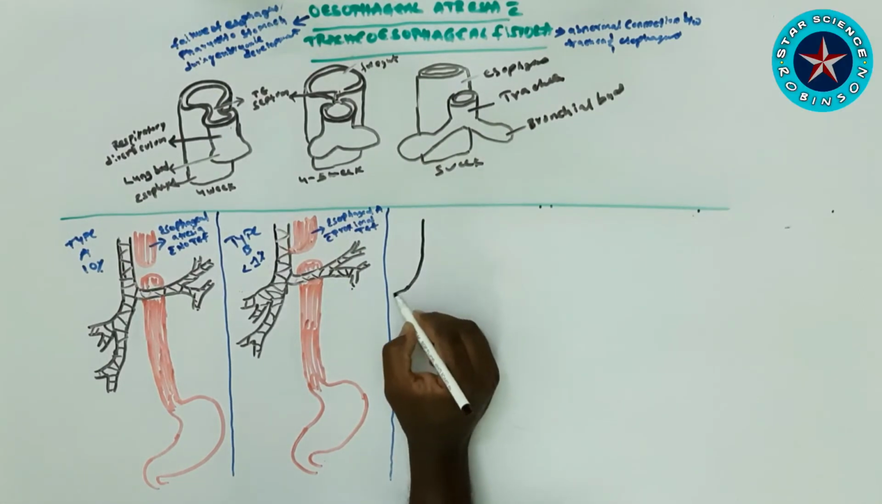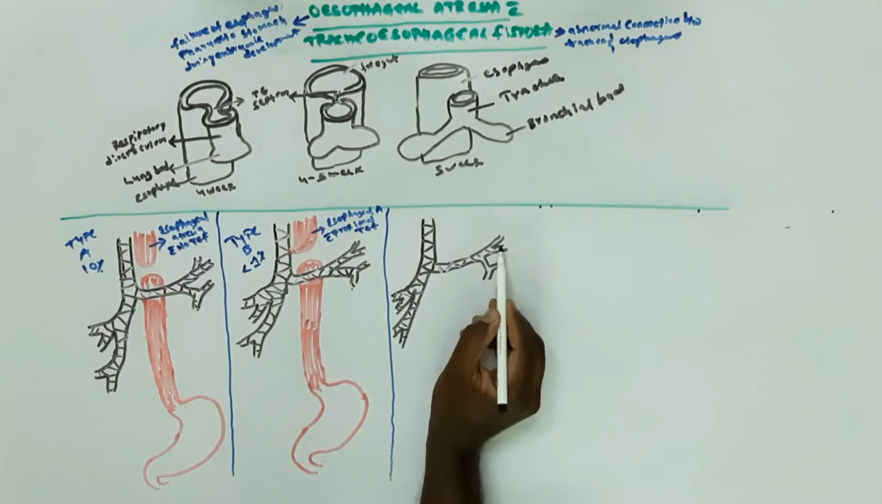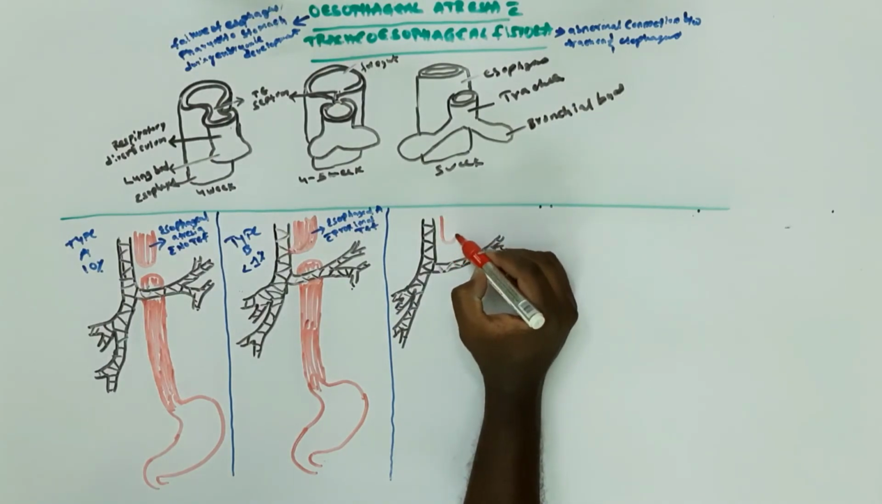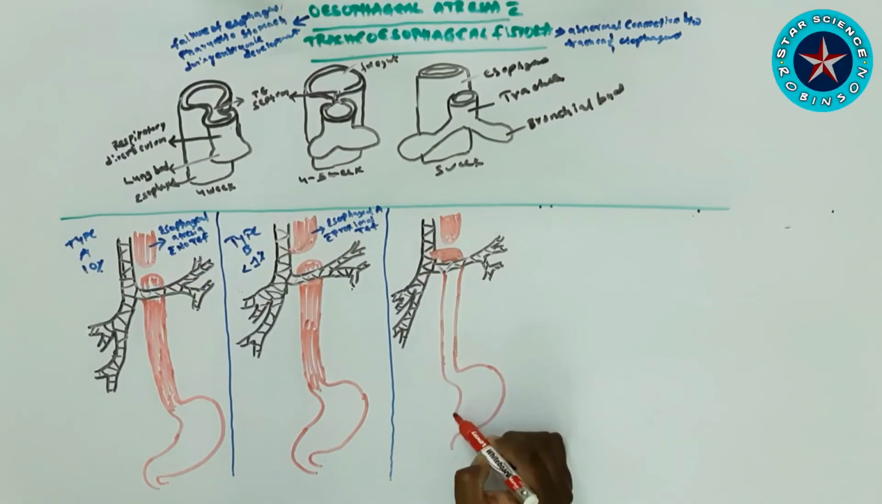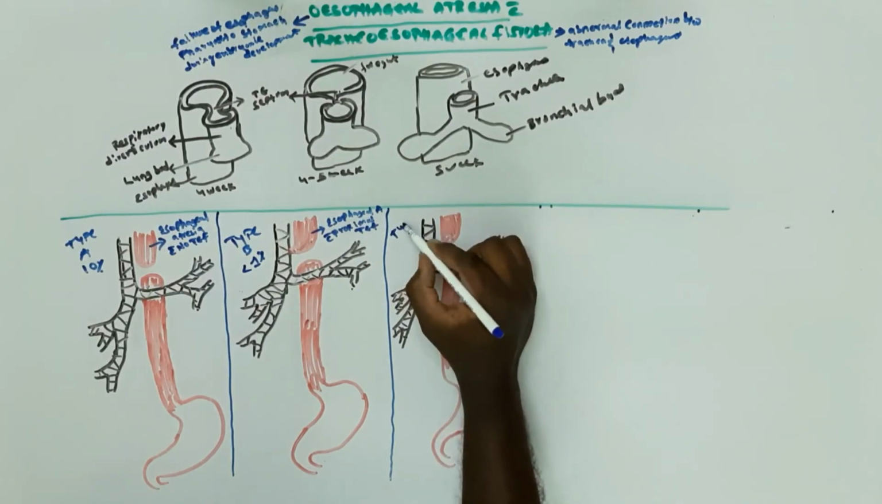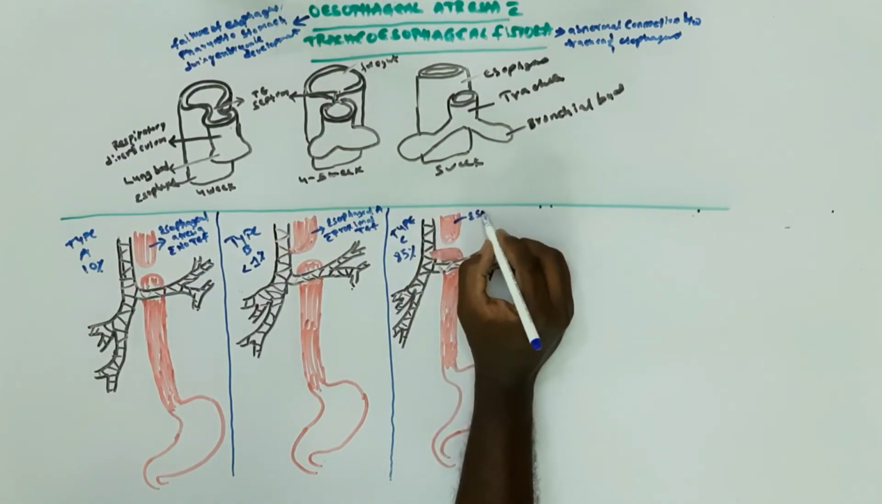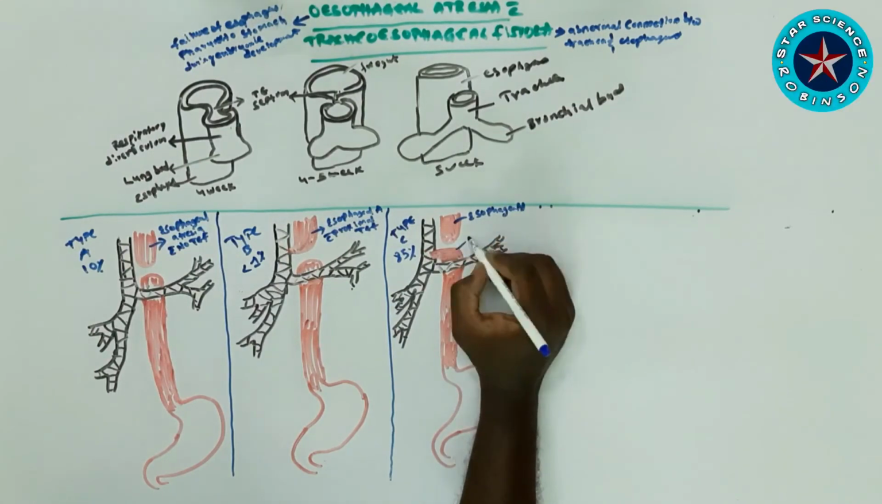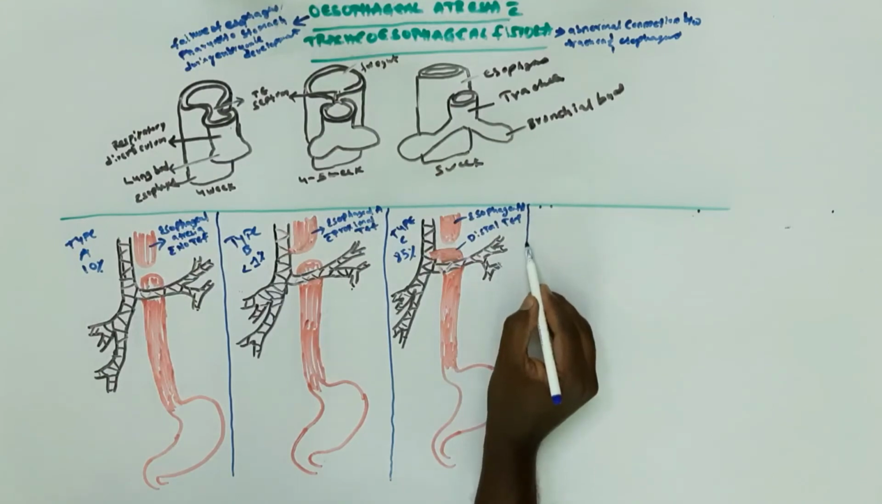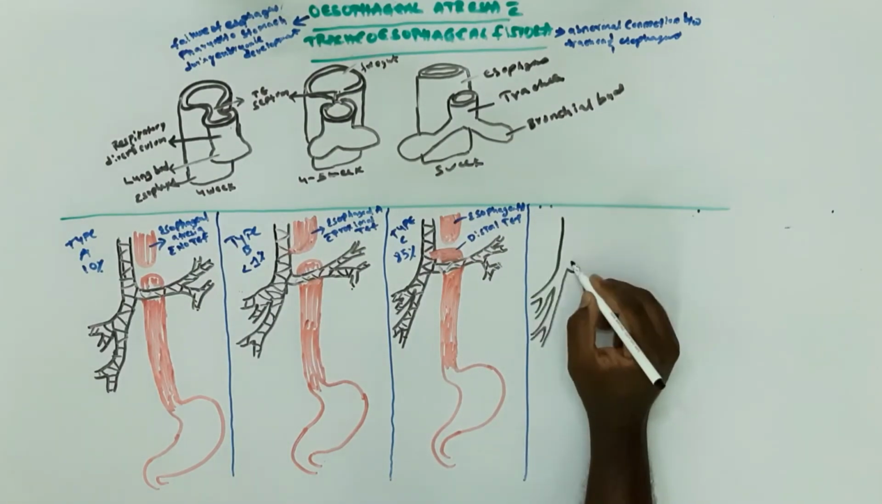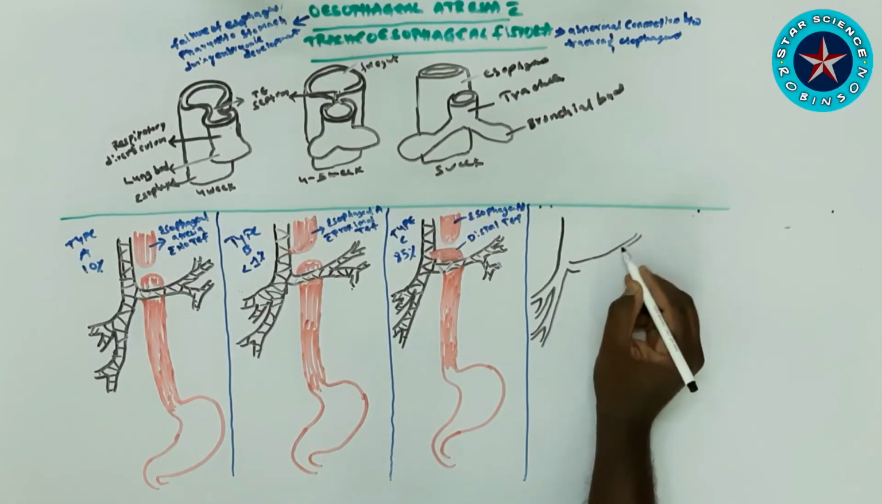Next, type C, is the common one, around 85%. It is esophageal atresia with a distal tracheoesophageal fistula. There is no connection in the proximal esophagus, but the distal part of the esophagus is connected to the trachea. Next we are looking at type D.